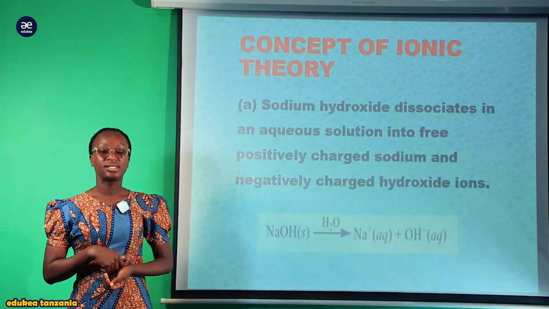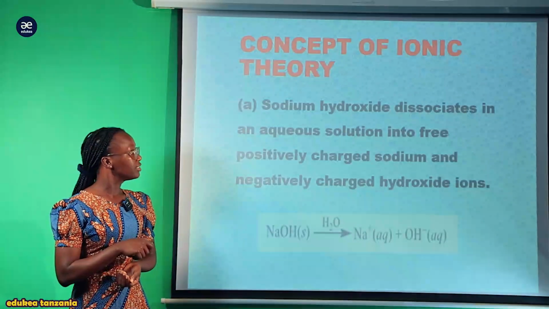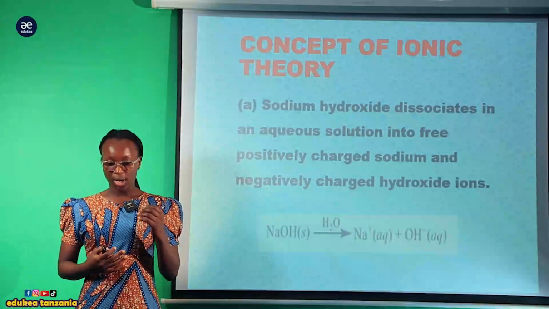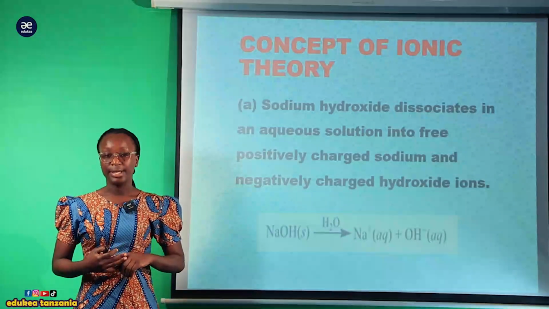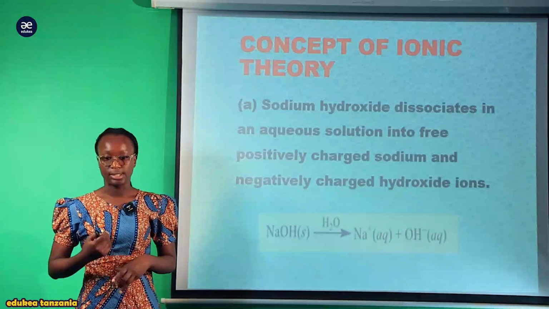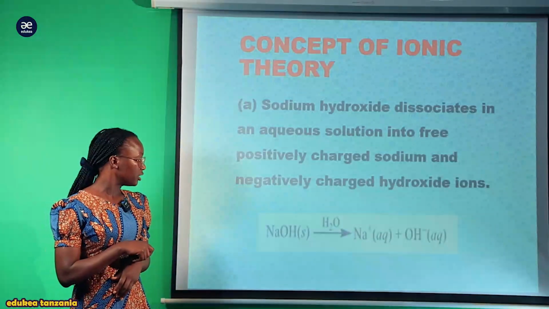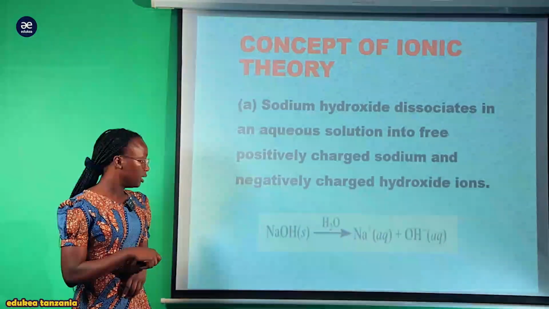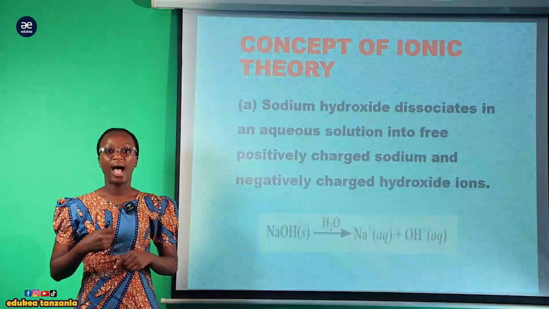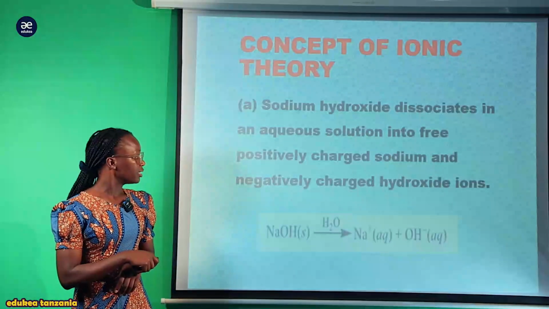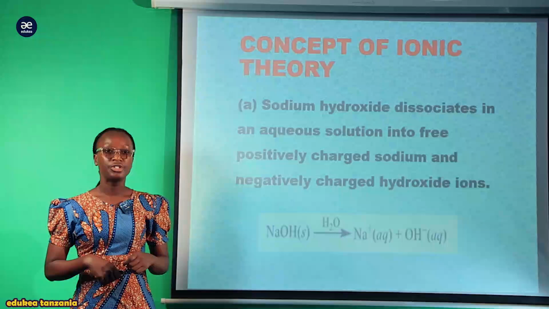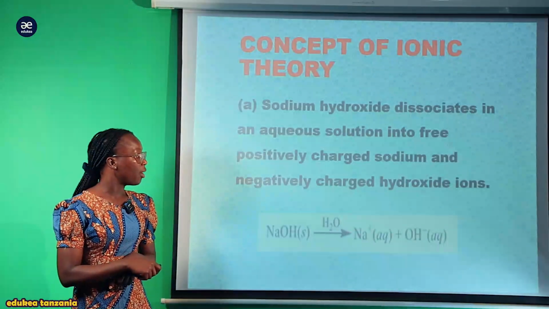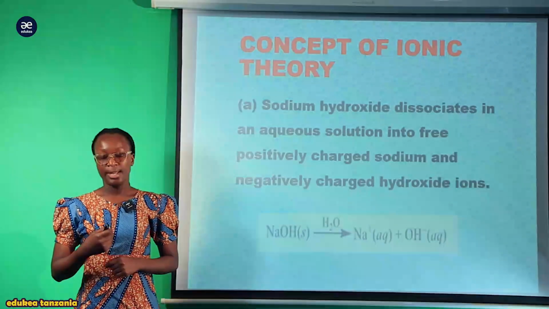The sodium hydroxide, this is the strong alkali, whereby it dissociates in an aqueous solution into free positively charged ion, where we are going to have the sodium ions and the hydroxide ion or hydroxyl. For instance, consider our reaction here. This is sodium hydroxide, which is solid in nature, but it exists as the alkali and the strong alkali. So this is our full-headed arrow, which points out that the dissociation is complete or strong, and we are going to form our product of two ions, positive and negative.